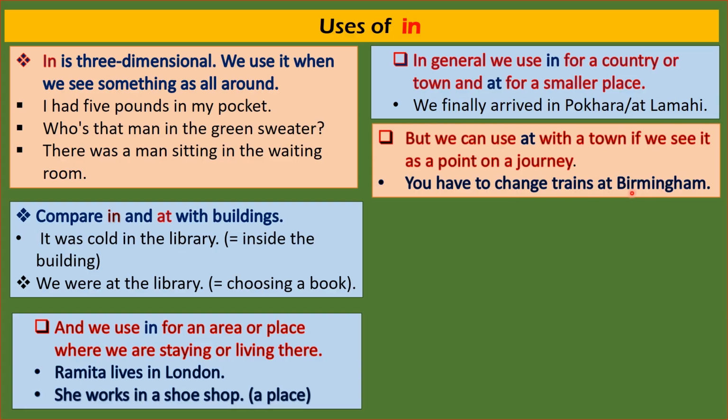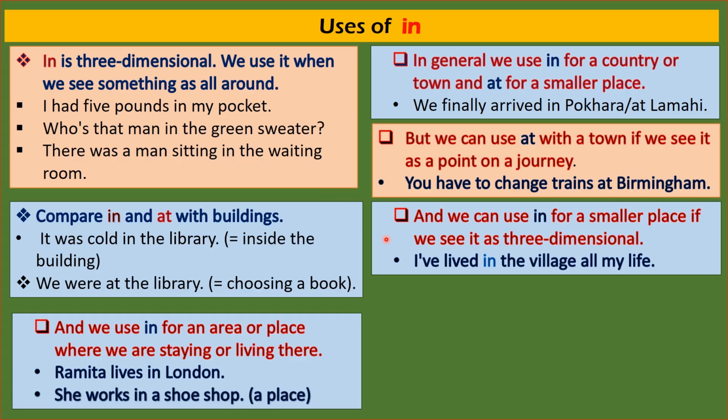Now look here. We can use in for a smaller place if we see it as three-dimensional. For example, I have lived in the village all my life. A village might be a small place. Yes, but we use in because we think of the village as having three dimensions in the sentence.